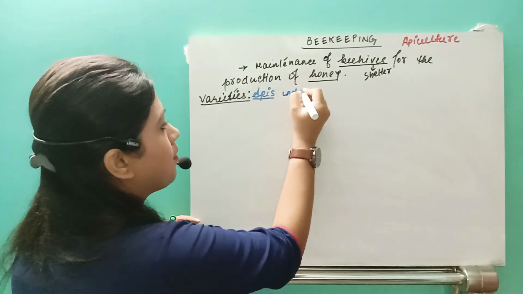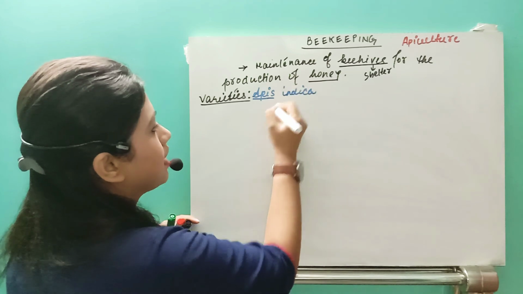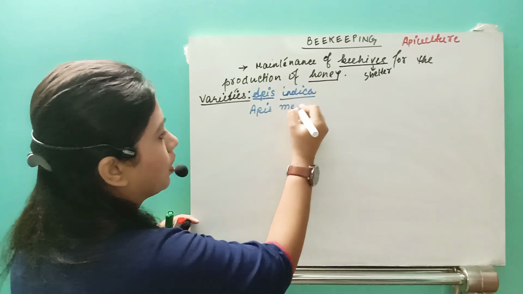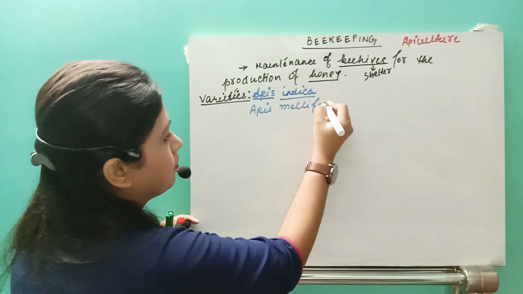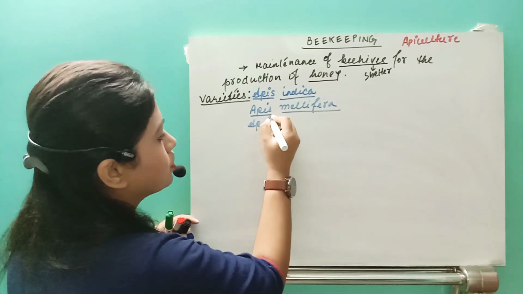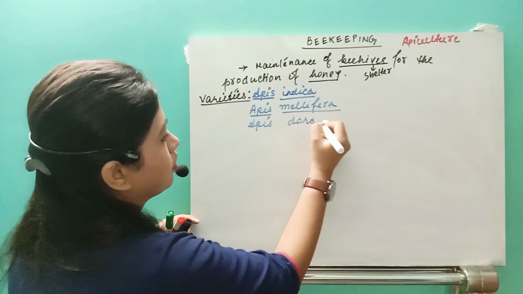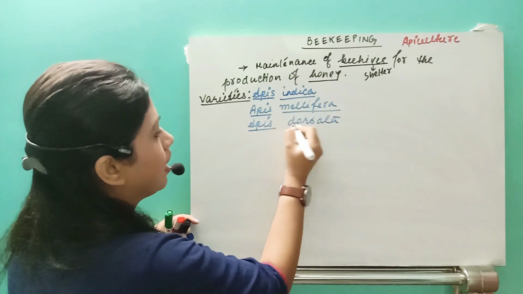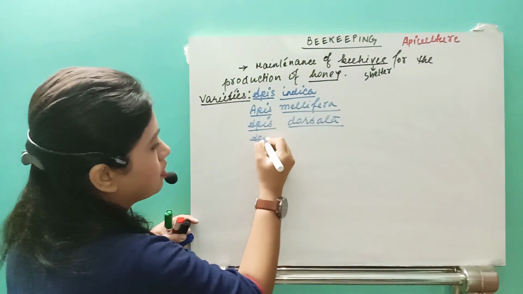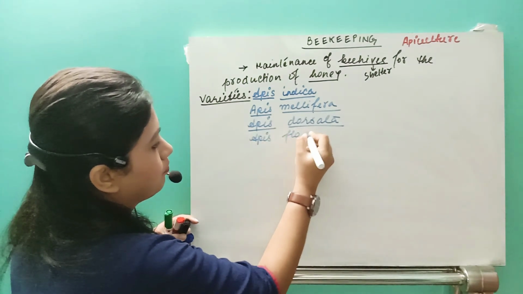The next one is Apis mellifera. Next is Apis dorsata. And the last one, which is given in your NCERT book, is Apis florea.